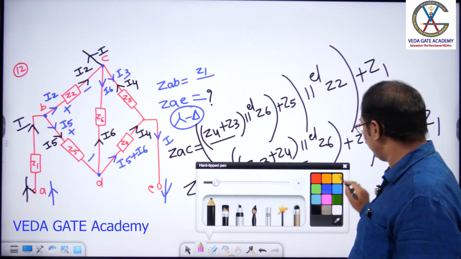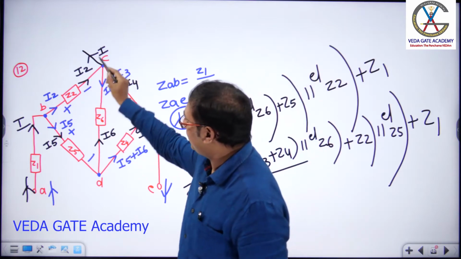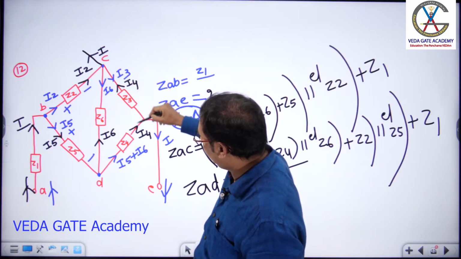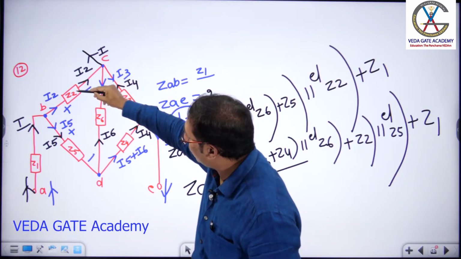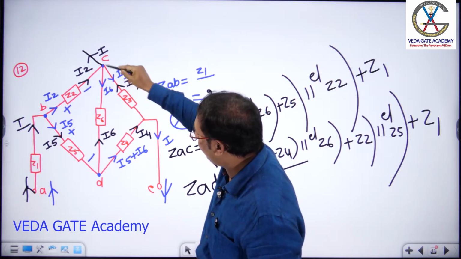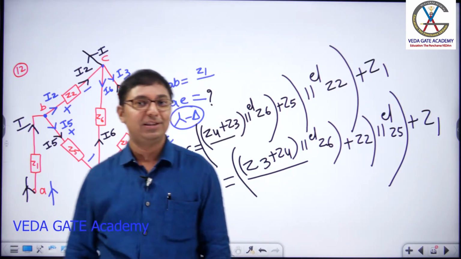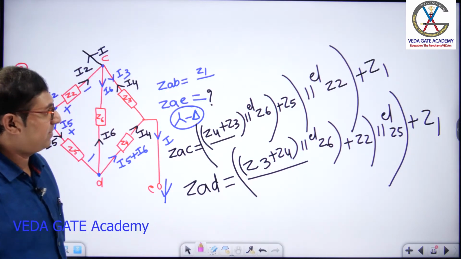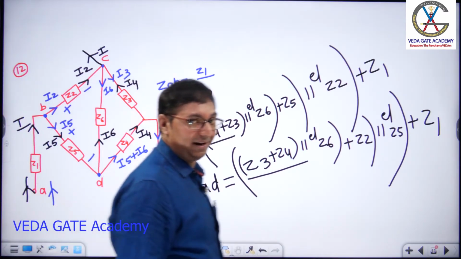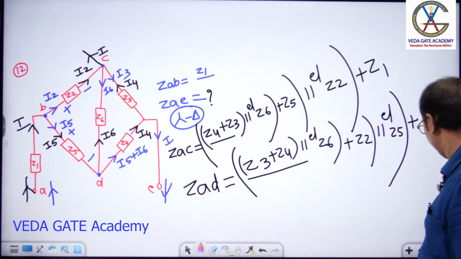Having any doubt, just please observe, sir. Current comes and divides between this and this. These two in series, parallel with this. Whatever the current that comes here, that only has divided, na? So this is in series with Z2, parallel with Z5, series with Z1. Done, sir? Right. Next question, please. Let us go with the next question.